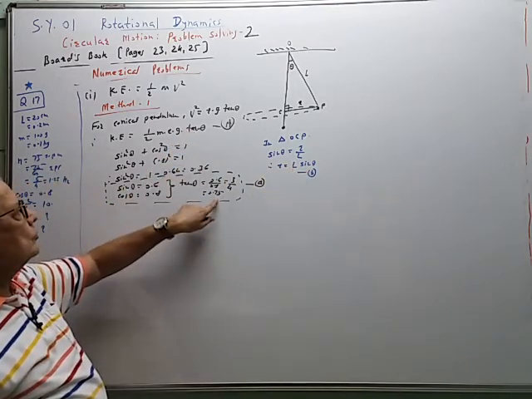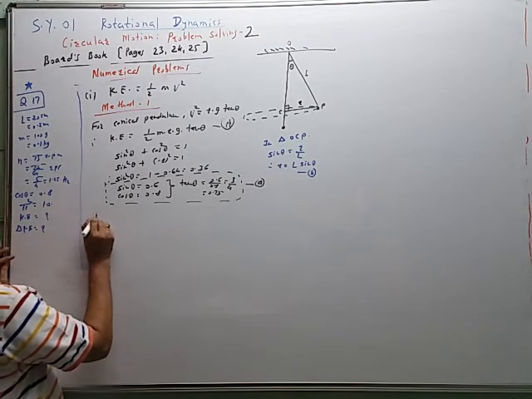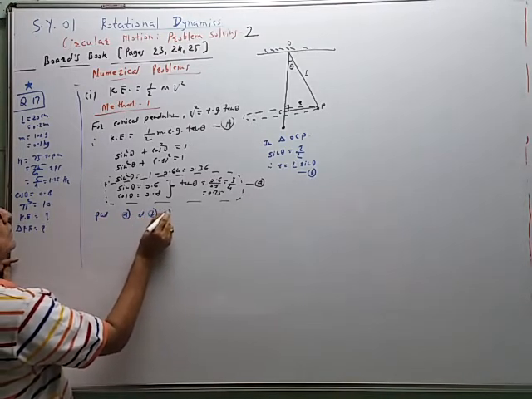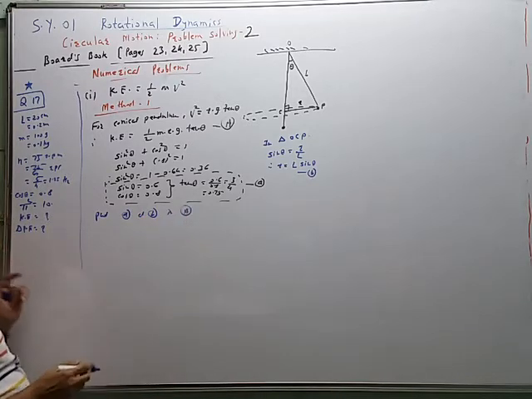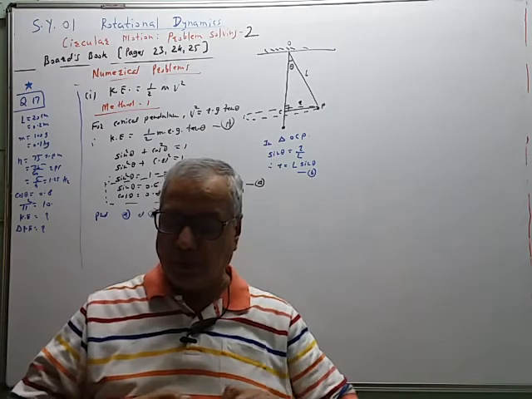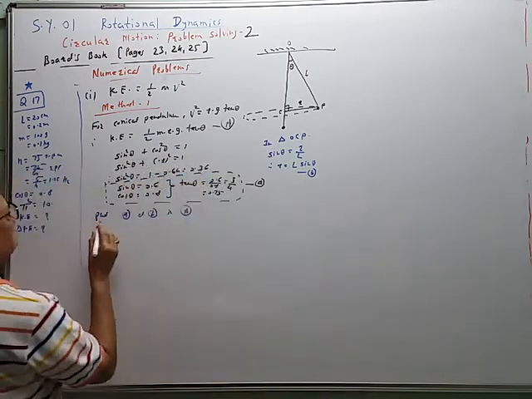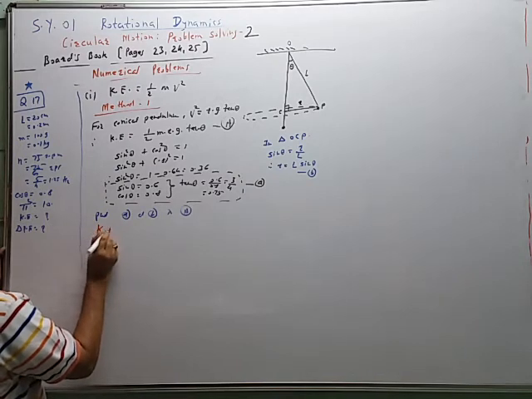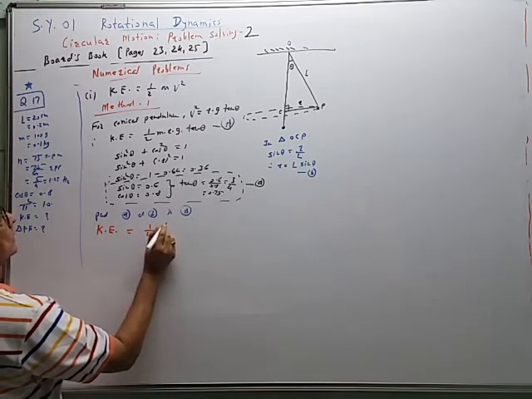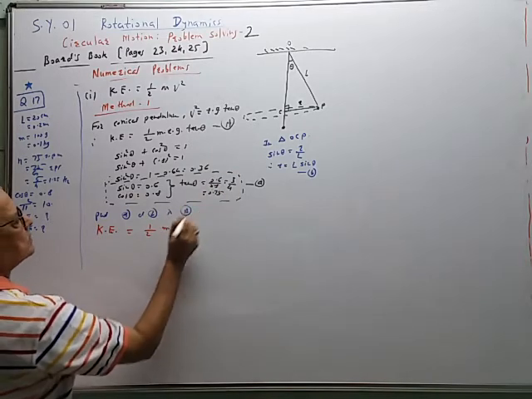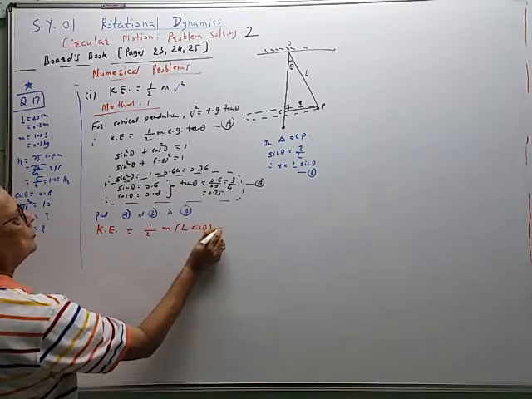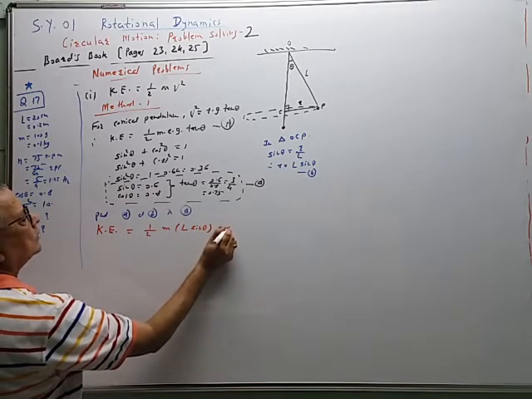Substitute R is equal to L sin theta. Tan theta we already know. So put small m and B in equation capital A. Therefore, the complete formula becomes KE is equal to 1/2 M, R is replaced by L sin theta, into G into tan of theta.